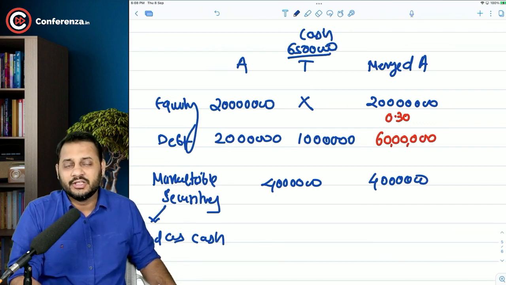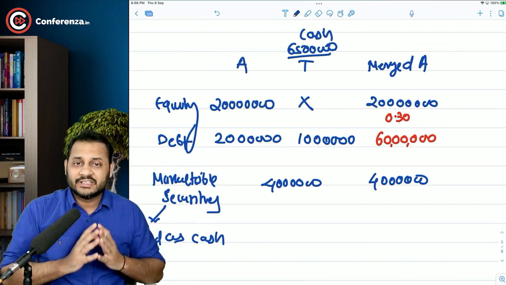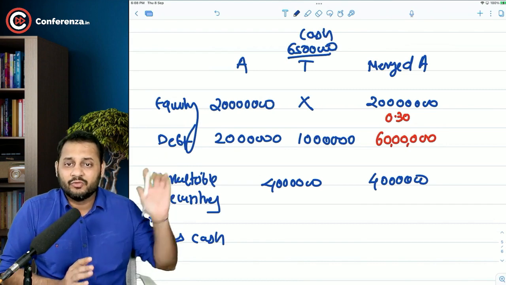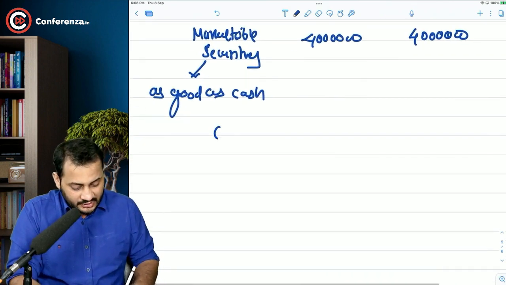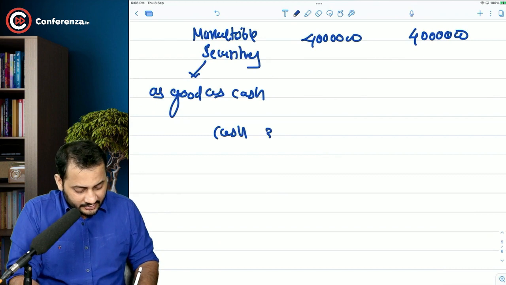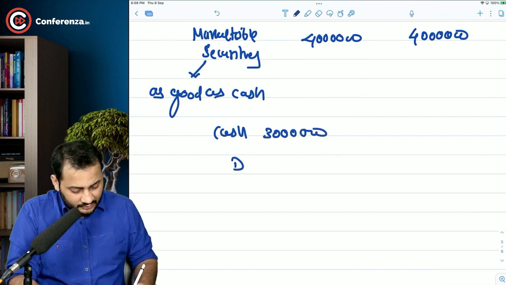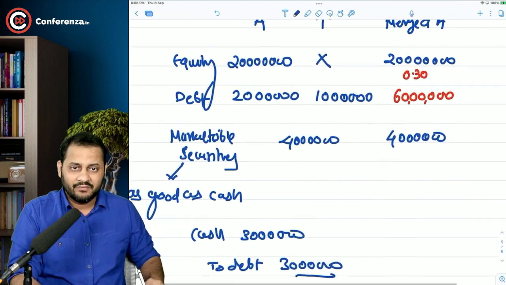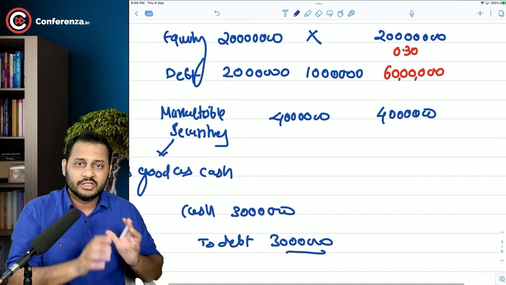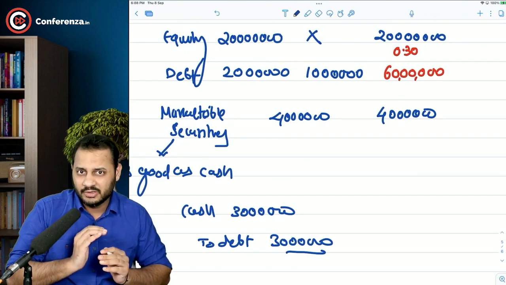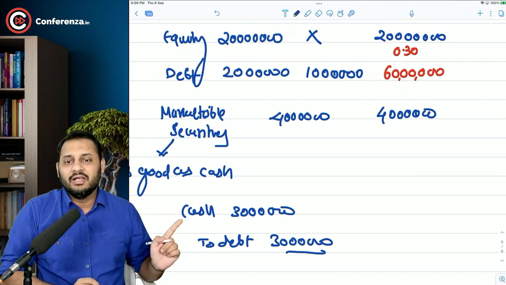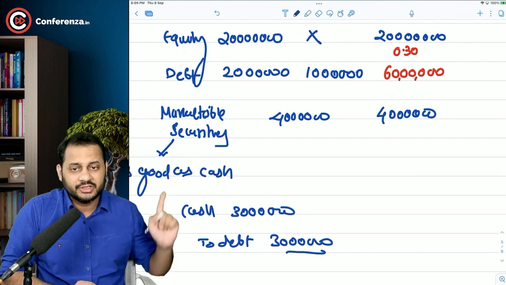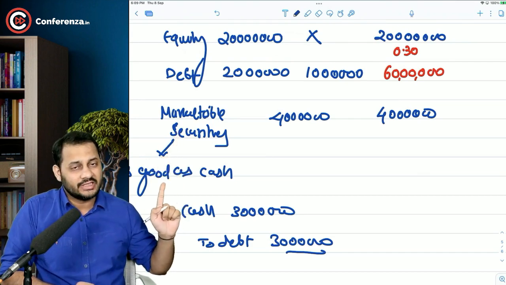So what is the issue? The issue is very simple, sir. We can have 60 lakh rupees of debt and we still have only 30 lakh. That means we can raise more debt to fund this acquisition. The entry will be cash account debit by 30 lakh and debt account credit by 30 lakhs. We have 30 lakhs, we can raise 30 lakhs more, the total will become 60 lakhs and that's the maximum limit to keep the debt in the company. So in that process, what will happen? We will get 30 lakh rupees in cash. We have the marketable securities which are as good as cash.